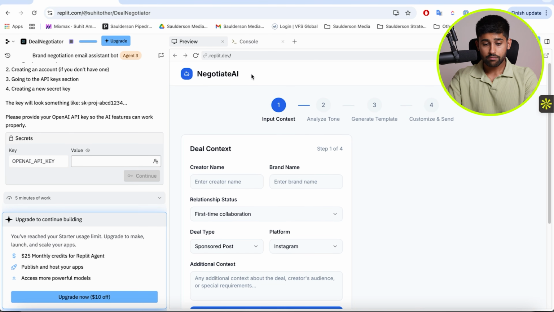And then what it's done is it's created me my negotiate AI tool. And again, what it gives me is 4 different areas where I can input the context, I can analyze the tone, I can generate a template, and I can customize it, and I can send it directly through the web app as well. So I don't even have to go over to Gmail, I don't have to go through a different platform. I can do everything directly from the Replit app.